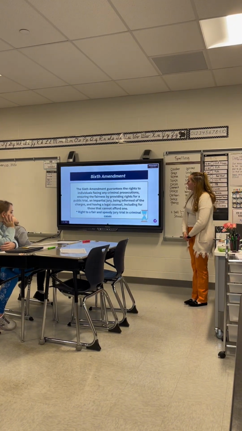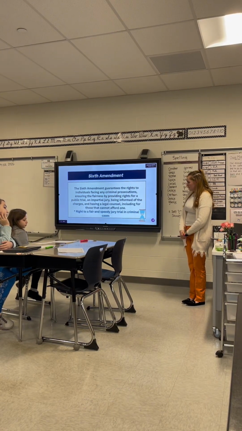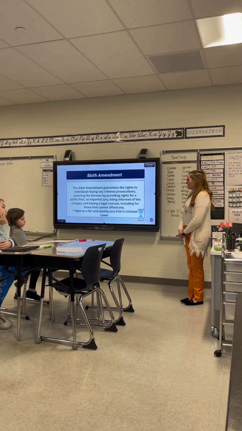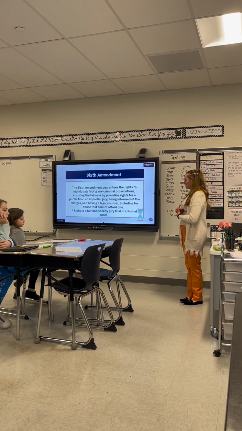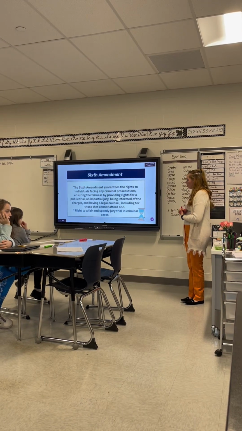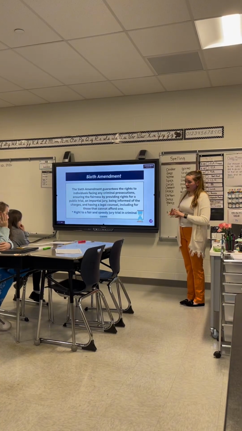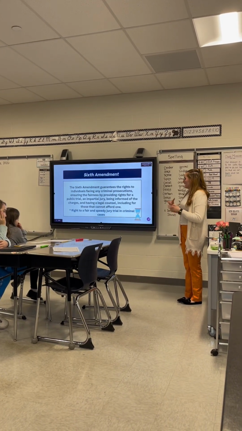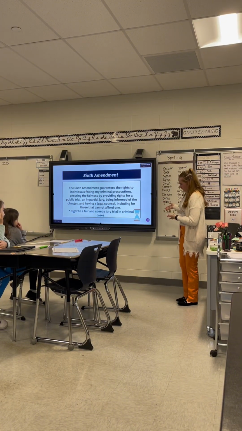The Sixth Amendment guarantees the rights to an individual facing any criminal prosecution, ensuring fairness by providing rights for a public trial, an impartial jury, being informed of the charges, and having legal counsel, including for those that cannot afford one. You have a right to a fair and speedy jury trial, and if you cannot afford a lawyer, one will be provided for you.